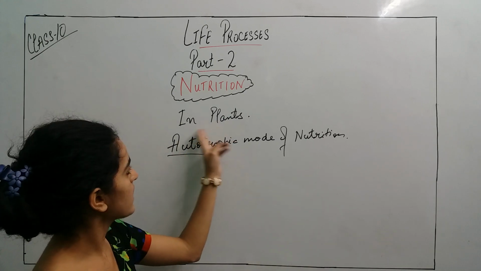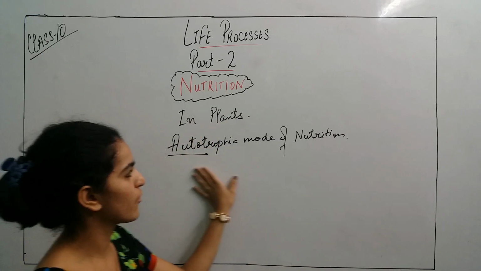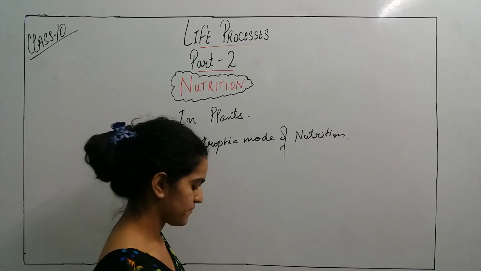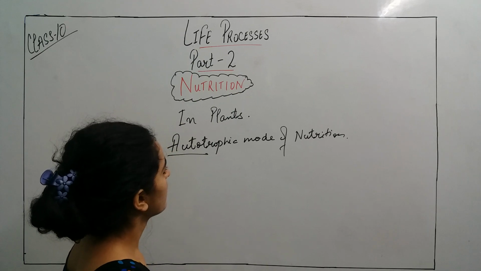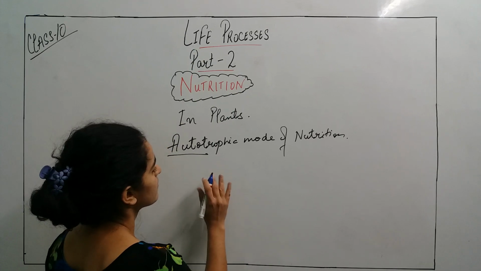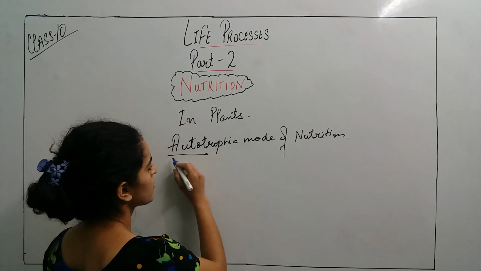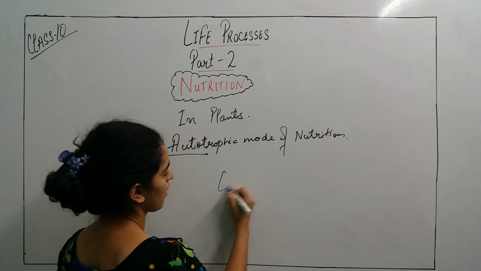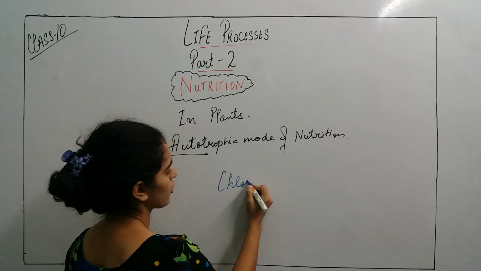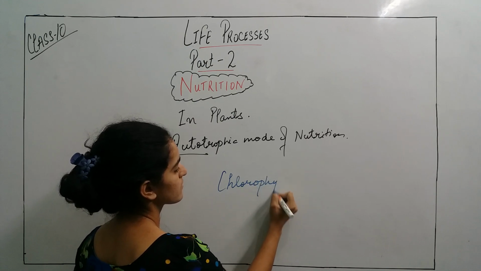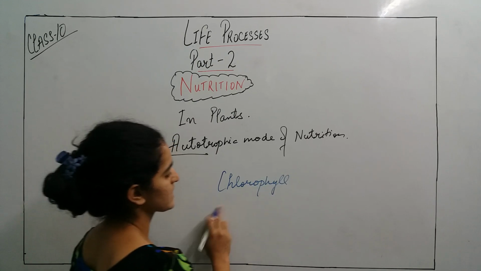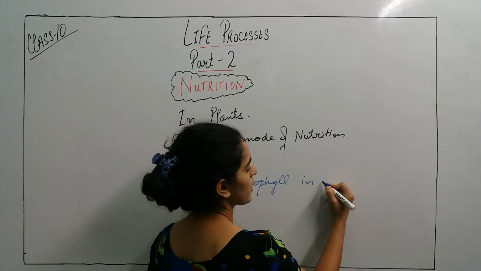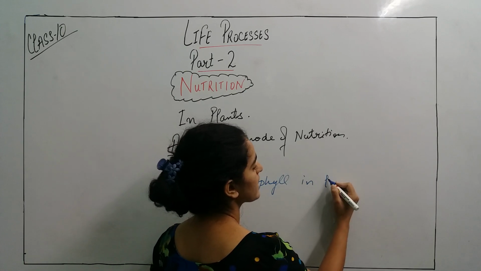So in plants, why is this autotrophic mode of nutrition there? Because of the presence of chlorophyll. In plants, where is this present?